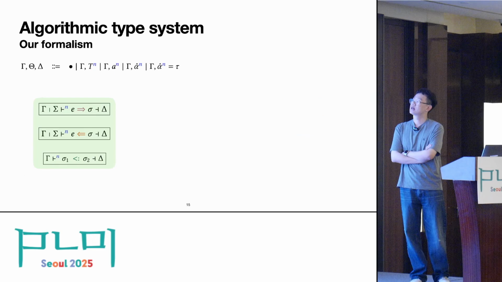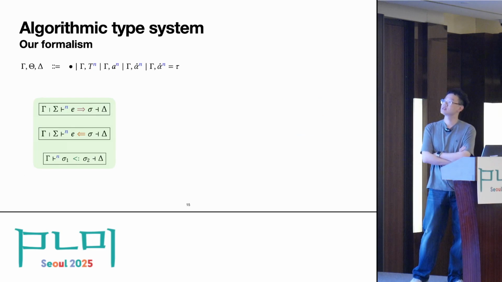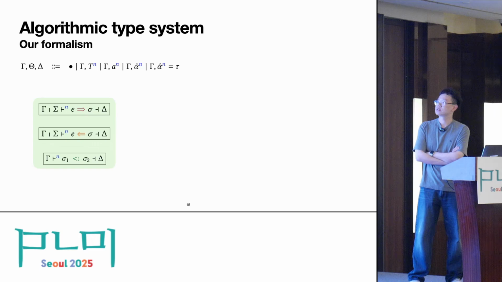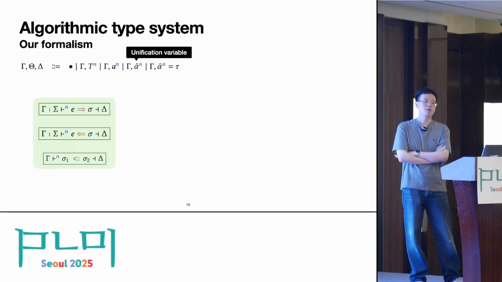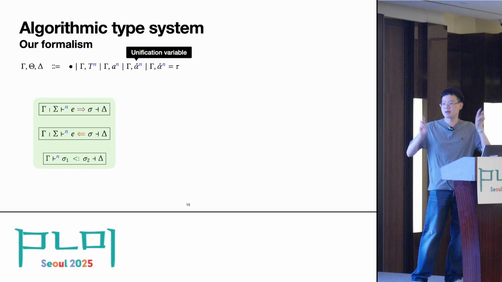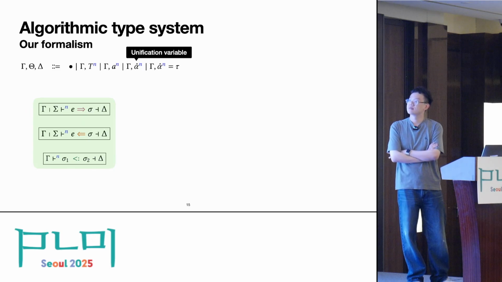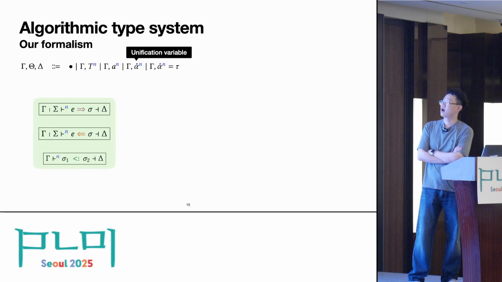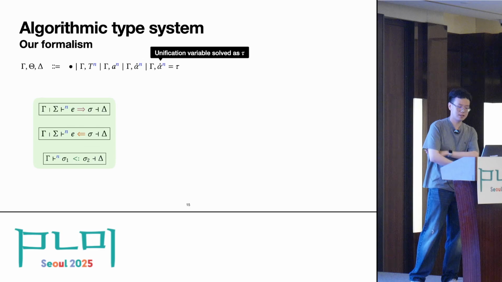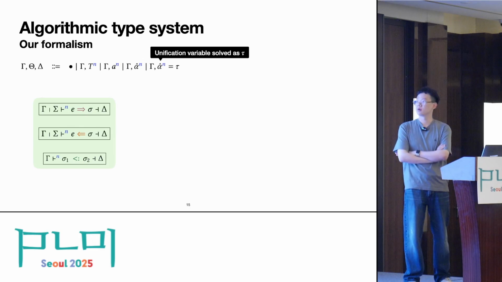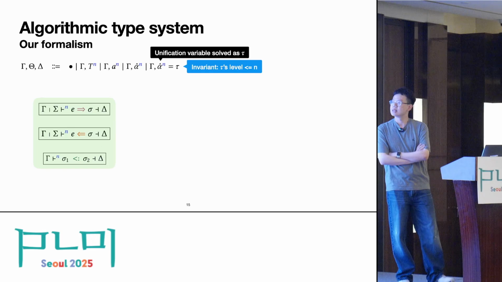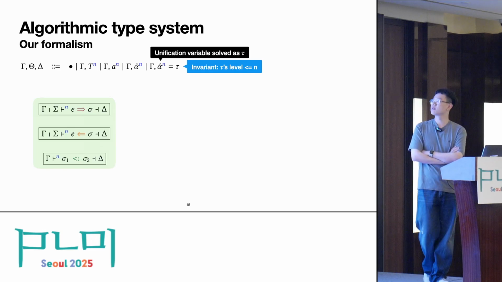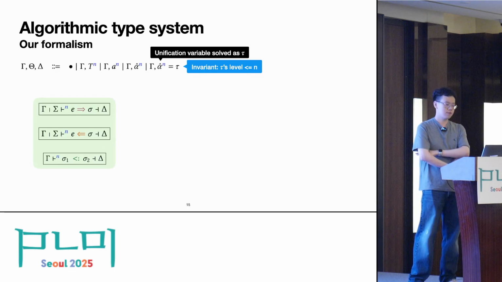Additionally, we have a formalization of the algorithmic type system. In the algorithmic type system, in addition to the term context, we have an algorithmic type context, which keeps track of the levels of type constructors and the so-called Skolem type variables. We have unification variables in the typing context, which are alpha hat, and they have a level number on them. The unification variables can be solved to monomorphic types tau. Here, there is another important invariant: the solutions of the unification variables can be at most level n.